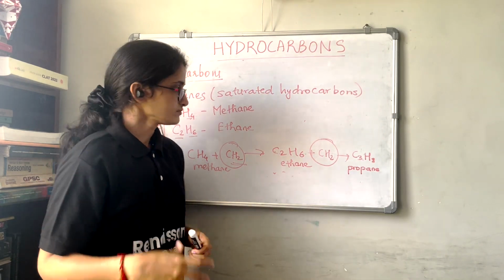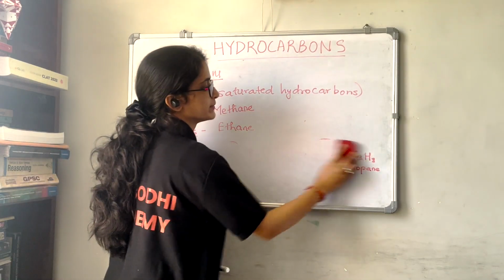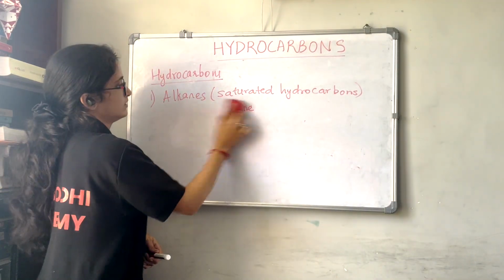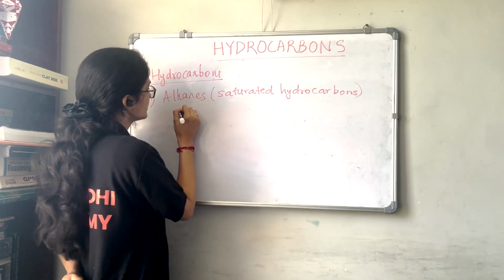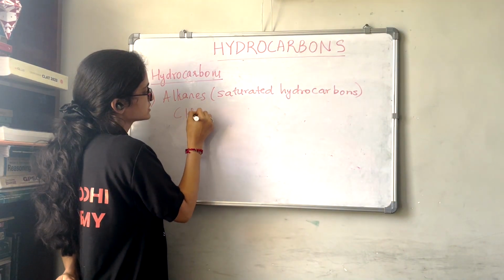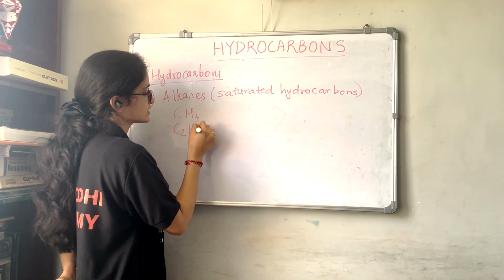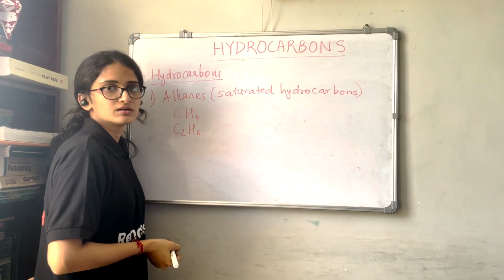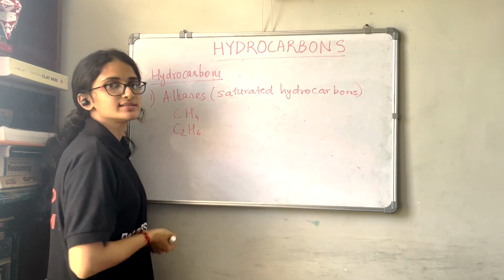Okay. So now we will see the general formula of hydrocarbons. What is the general formula of hydrocarbons? Now we have CH4 here, and C2H6 here. So how are we getting CH4, C2H6?